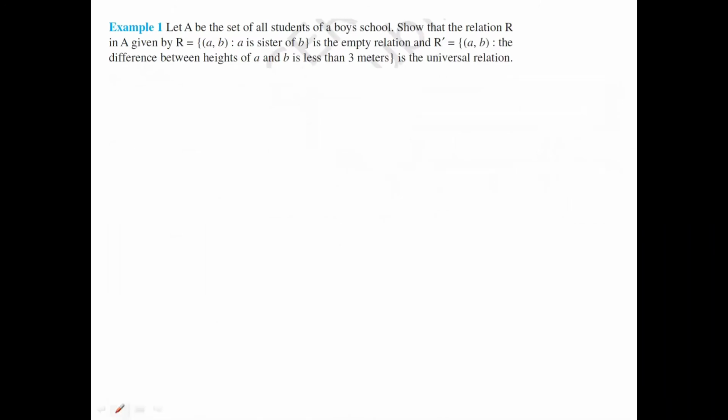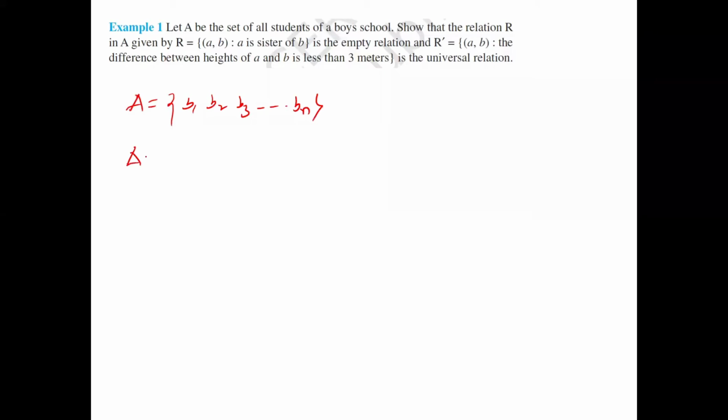See here an example. Let A be the set of all students of a boys school. Show that the relation in A given by R equal to (a, b) such that a is a sister of b is called the empty relation. Now what is A? All the boys, maybe B1, B2, B3 up to n students. If B1, B2 are there, they are brothers, but not sisters.